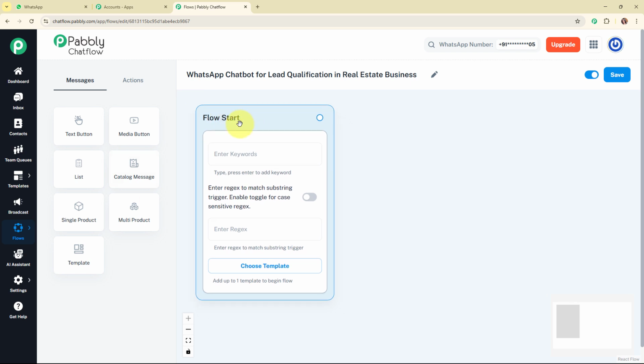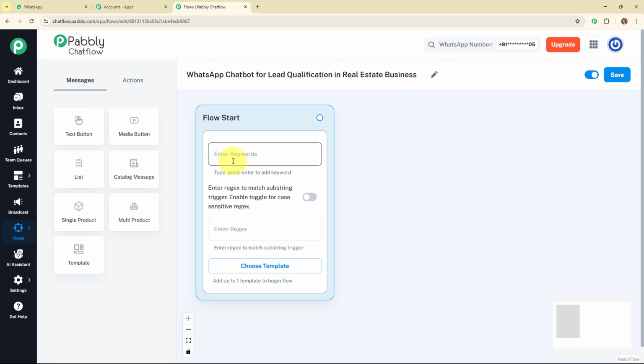So here you can see you can set up the trigger as keywords, regex or template. So here if you wish to trigger your WhatsApp chatbot through a template, then you can simply select your template from the template library. Or if you wish to add keywords, then you can add the keywords as the trigger type, meaning the chatbot will activate when a user's message contains specific words.